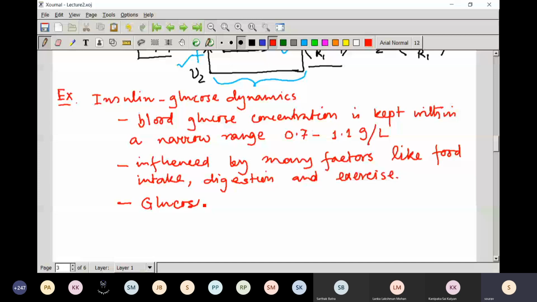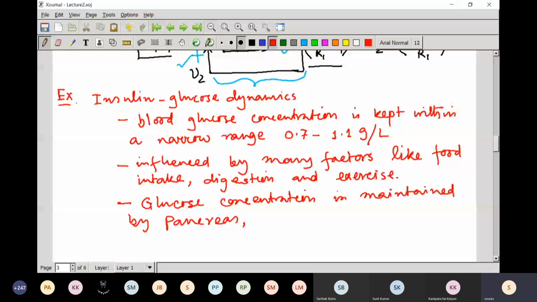So glucose concentration is maintained by the pancreas, which secretes insulin and glucagon.